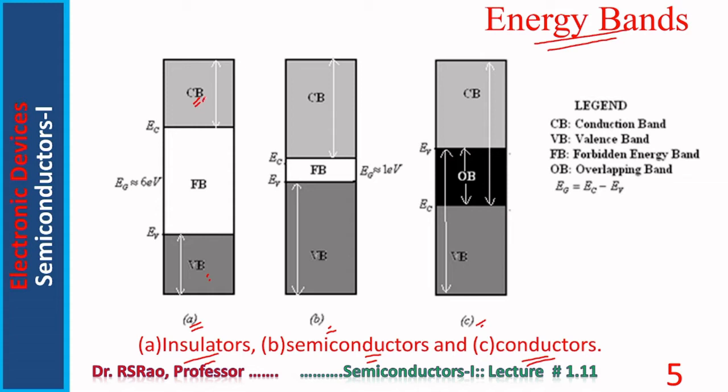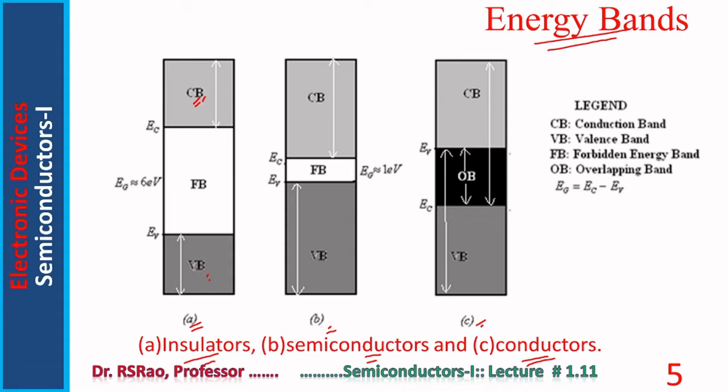The conduction band also represents energies of electrons, but these energies pertain to free electrons. They are free to move. Only free electrons can contribute to the flow of electricity. So only conduction band electrons contribute to electrical conductivity.